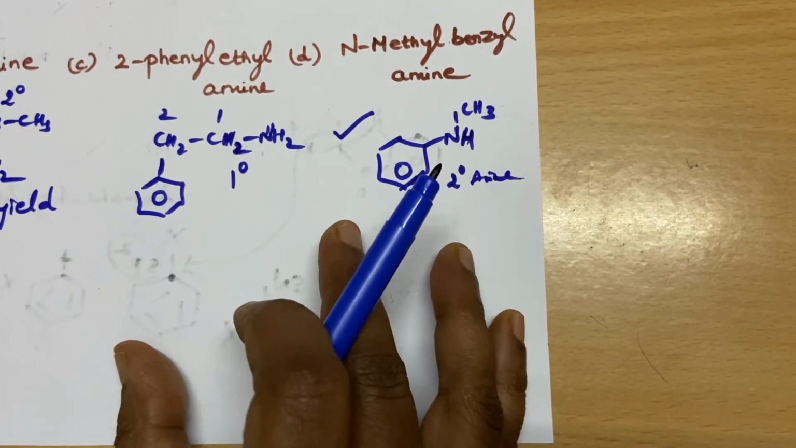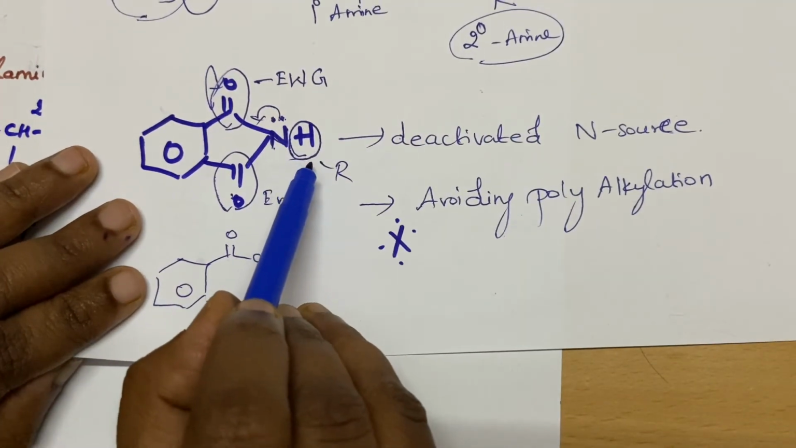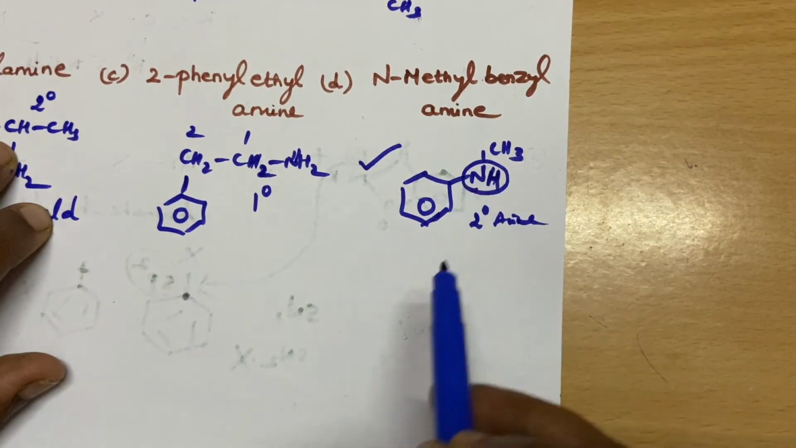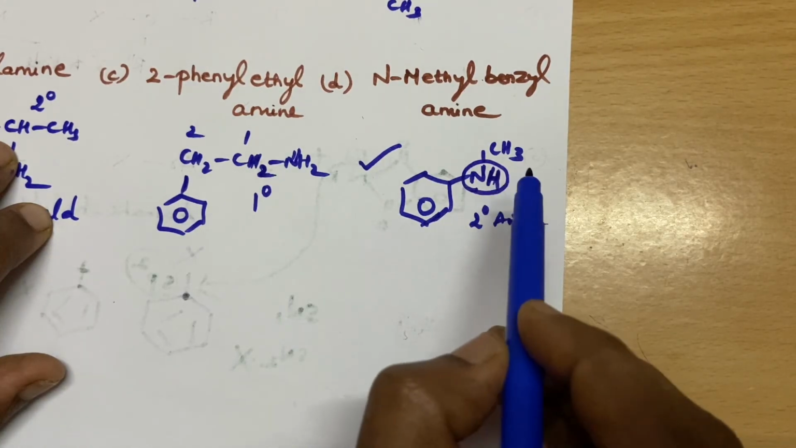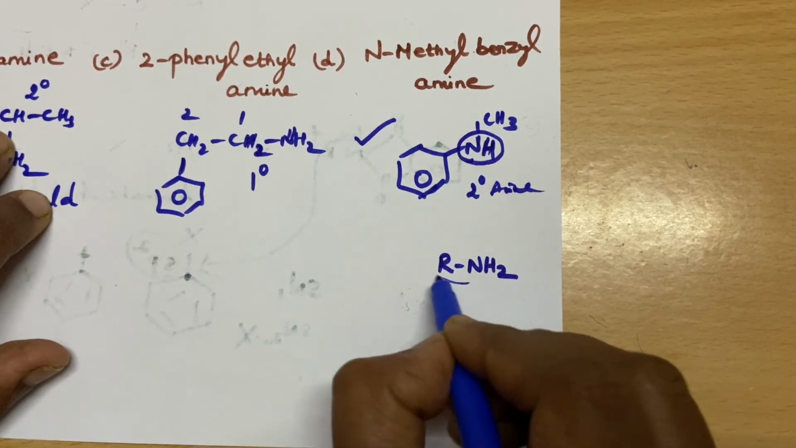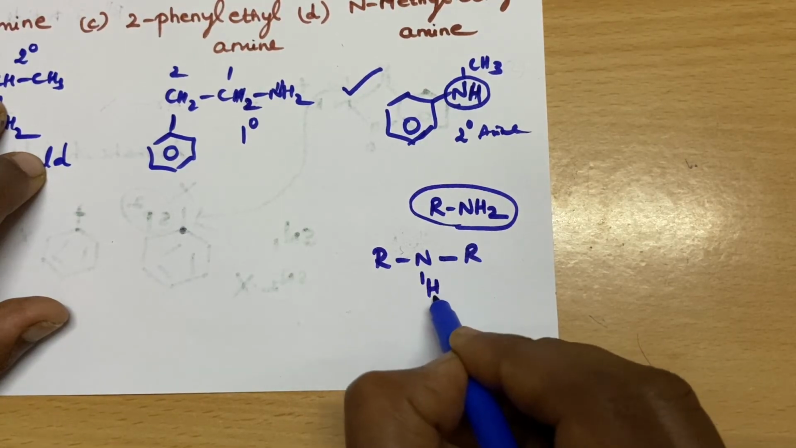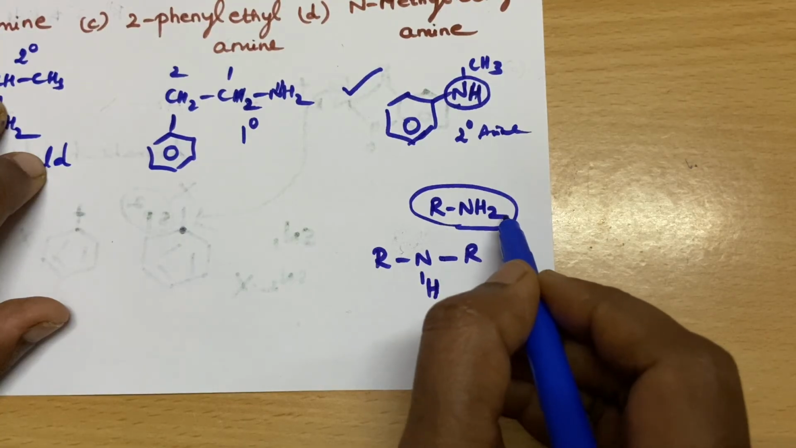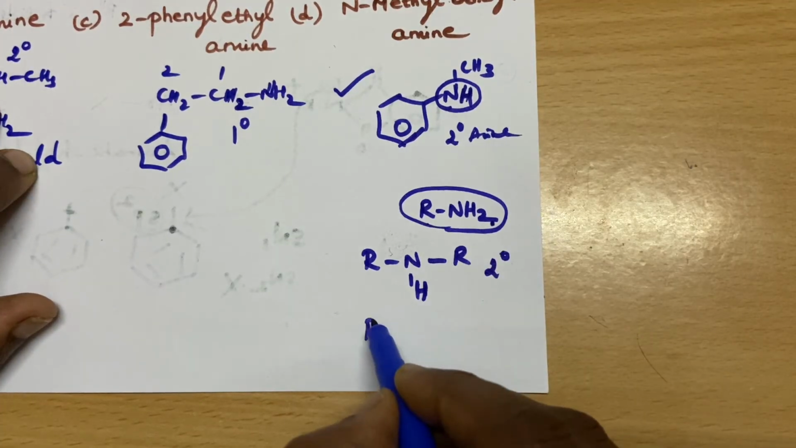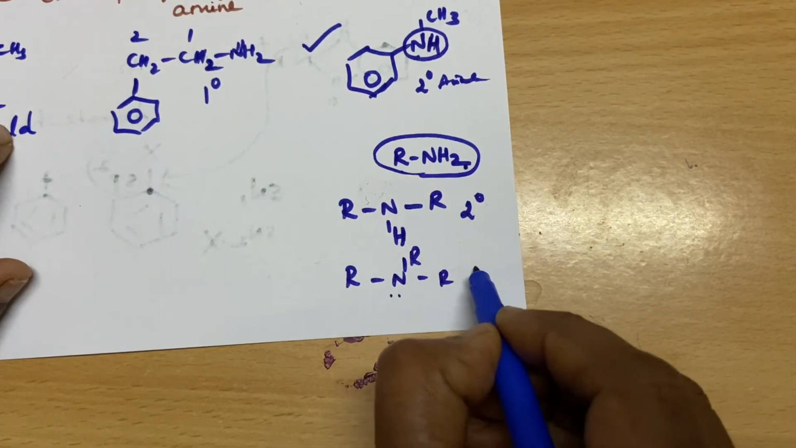So the main advantage of this reaction is what? Avoiding polyalkylation. Only one hydrogen can be replaced, so you can do only one alkylation. Here this is a secondary amine, right? We are here to prepare only RNH2, a primary amine. So what is a secondary amine, students? Nitrogen with 2 hydrogens is a primary amine with 1 alkyl group. This one has 2 alkyl groups, so it is a secondary amine. And nitrogen attached to 3 alkyl groups with no hydrogen is a tertiary amine.